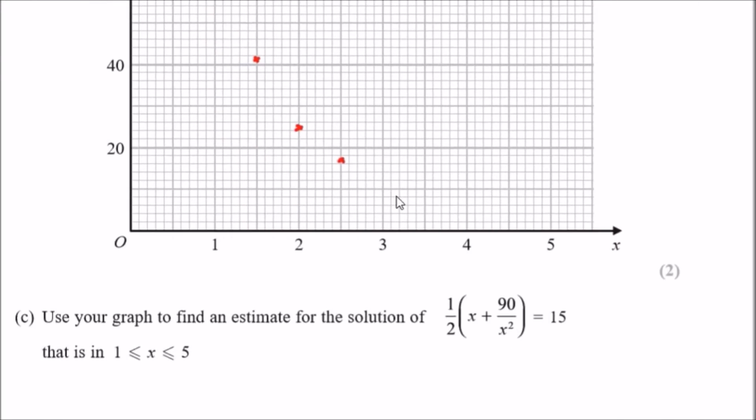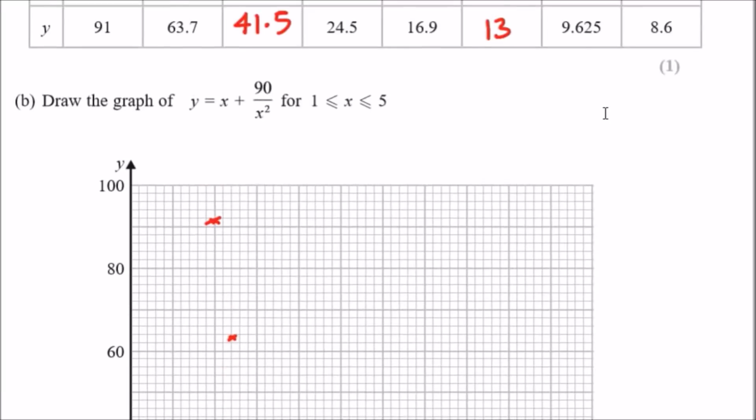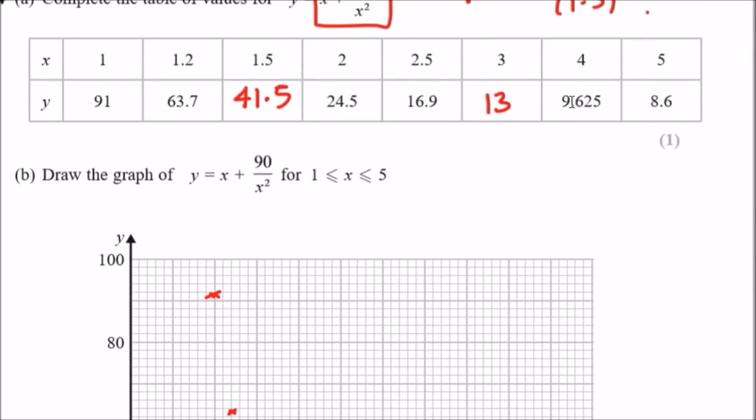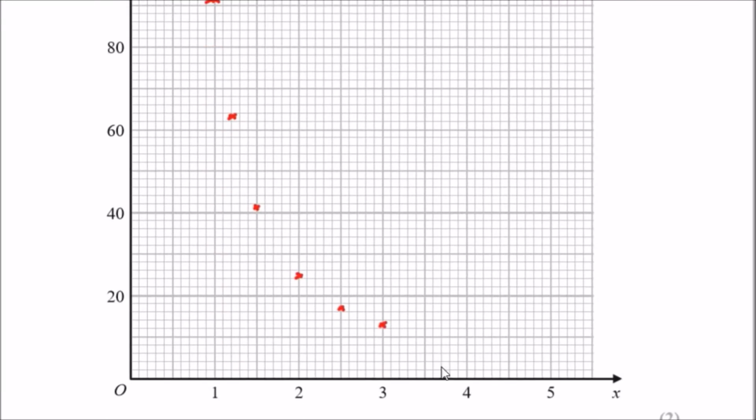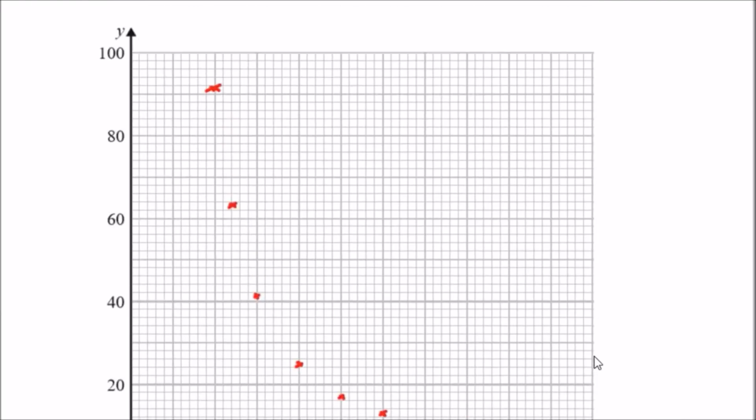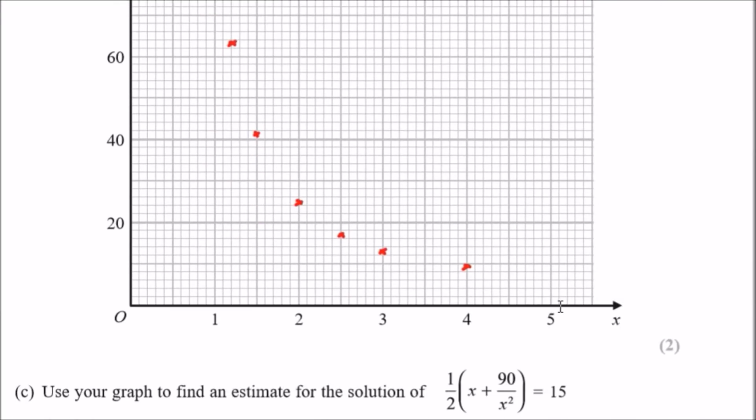3 with 13, so got 10, 12, so in the middle of 12 and 14, so it should be here. Next one, 4 and 9.625, so about 9.6, so 4, and just below 10, and last one's 5, 8.6, so just above 8, so there's 8's around here, so about there. That's it. So it should be a nice smooth curve.